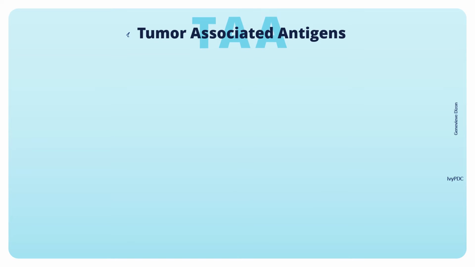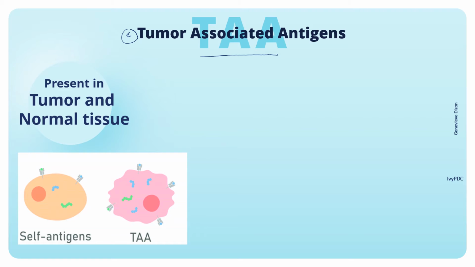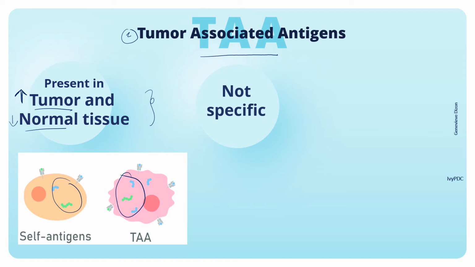The second type of antigen is the tumor-associated antigen or the TAAs. These are also intracellular proteins or molecules, but the difference with the TSA is that TAAs are found in both tumor and normal tissue, although they can be expressed in much higher amounts in tumor compared to normal tissue. Because of this, TAAs are considered to be not specific, and aside from being seen on both tumor and normal cells, TAAs can also be shared with various tumors. So that means different tumors may have the same